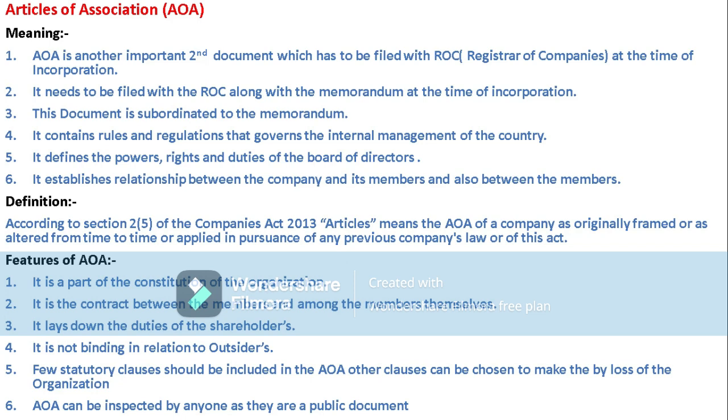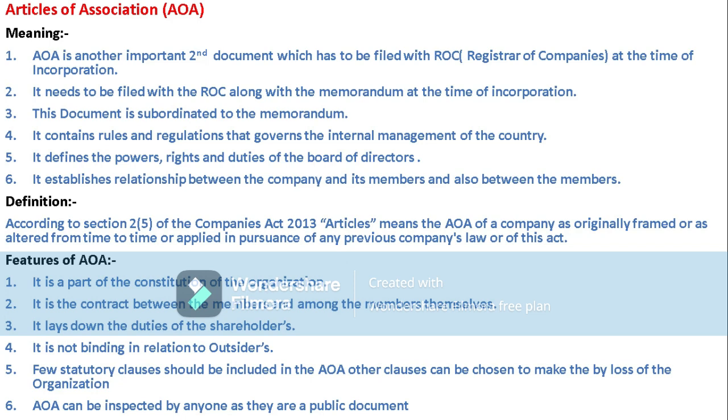Memorandum of Association is outdoor management, with its relationship with outsiders. But Articles of Association is related to the internal management, the day-to-day operations, how the day-to-day activities are going on, and with whom they have to associate. All of this relates to the internal management or indoor management.